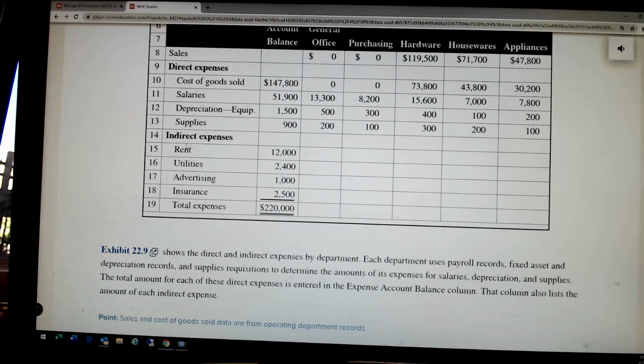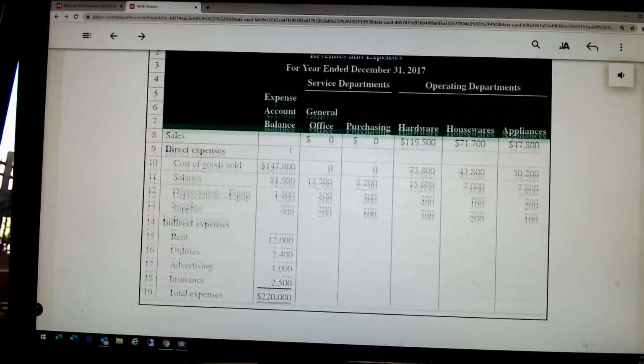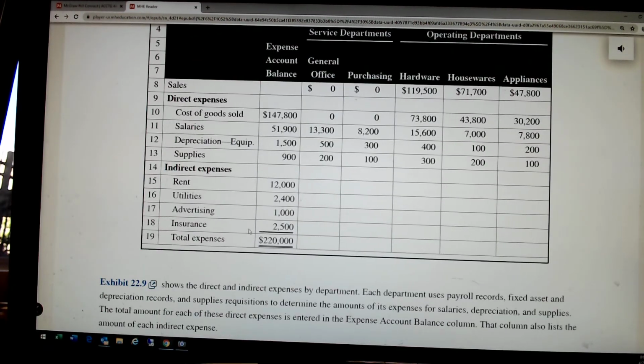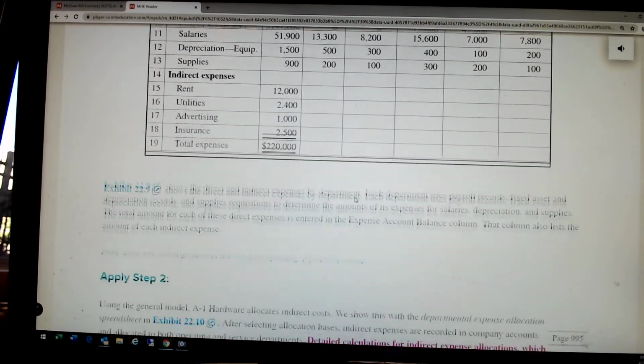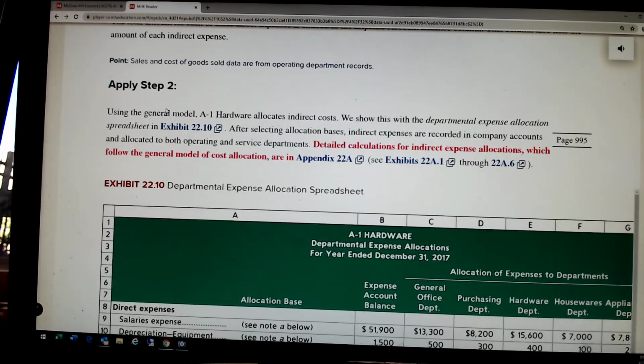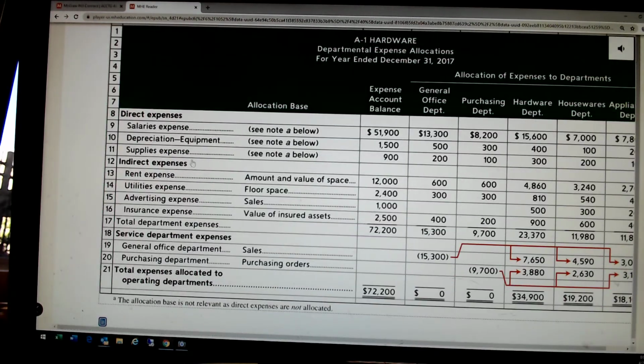Then we have our indirect expenses. We've got the rent of the store, utilities, advertising, and insurance. Well, those are expenses that are not directly traceable or attributable to any particular department, so we need to allocate them on some basis. Step 2 is to allocate those,